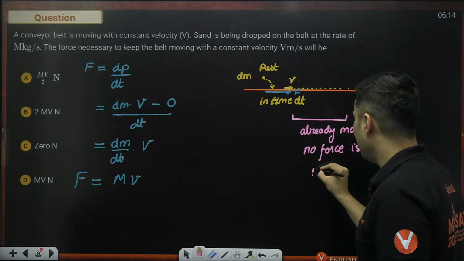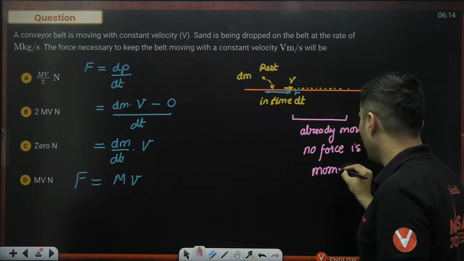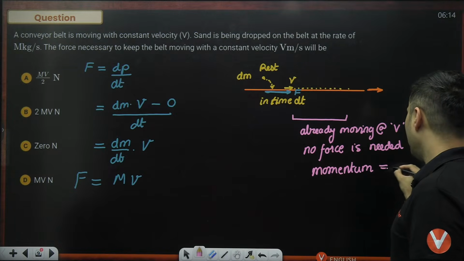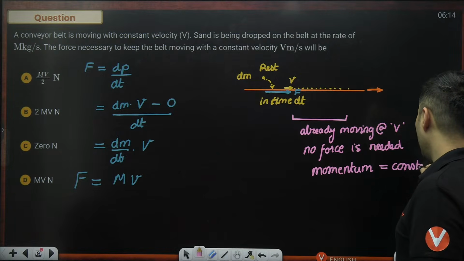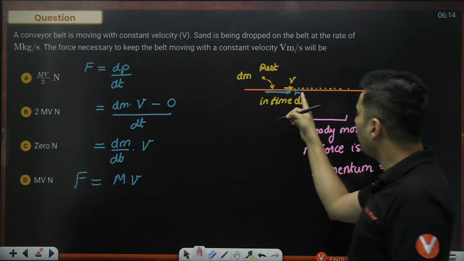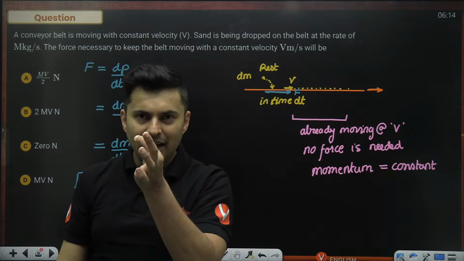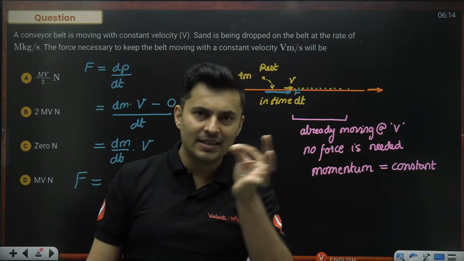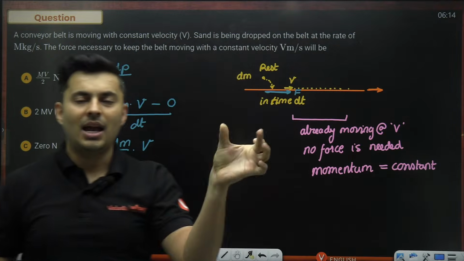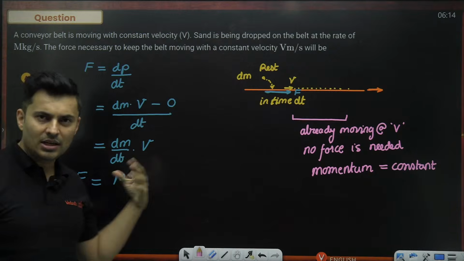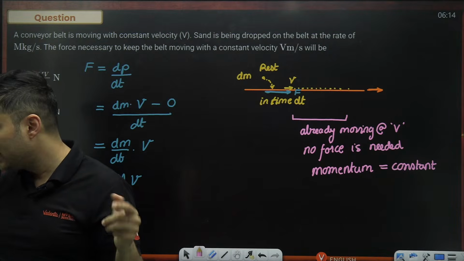Because momentum is not changing. Only when momentum changes, force is needed. Momentum is constant for that particular part. We only need it initially to make sure that the grain which falls accelerates and goes along with the belt and acquires that final velocity of v. Is that understood, where you need it and why you need it?